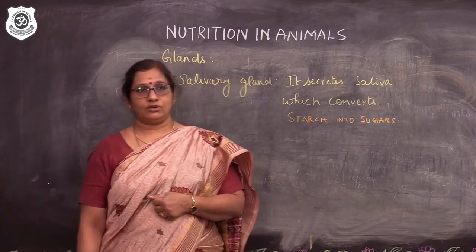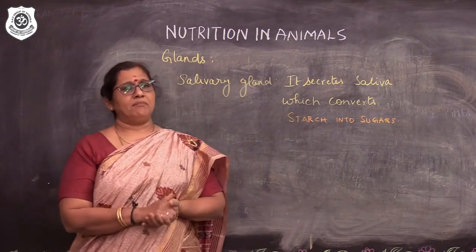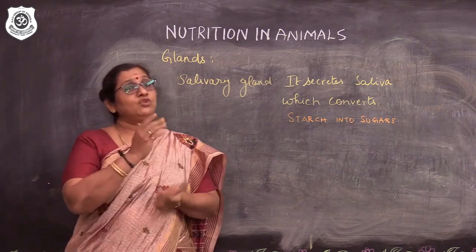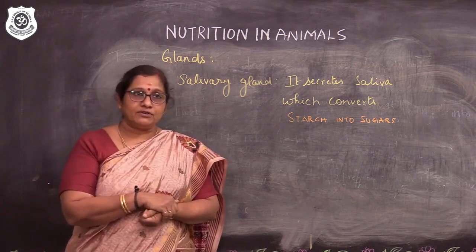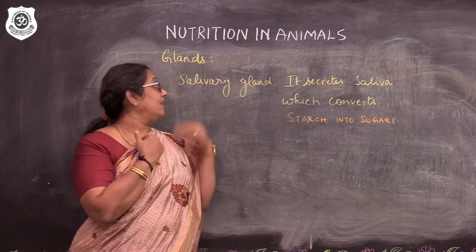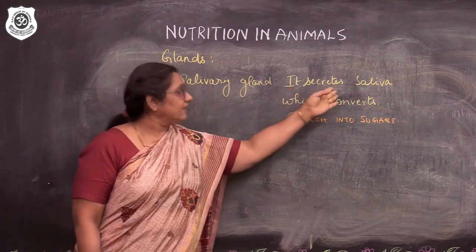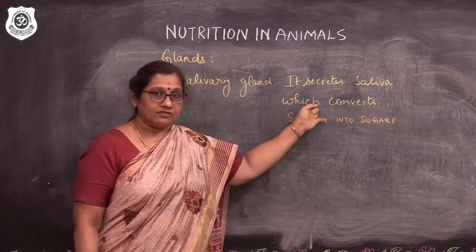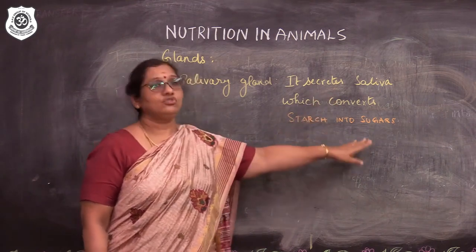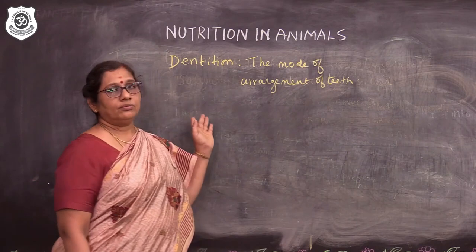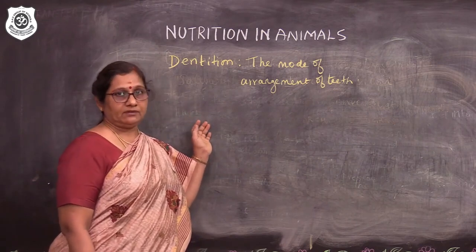Now, I just want to ask you a question. If I bring a mango and cut it into pieces in front of you, what will happen to you? Saliva, from the salivary gland. The salivary gland secretes saliva which converts starch into sugars.